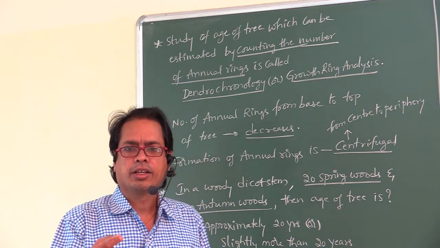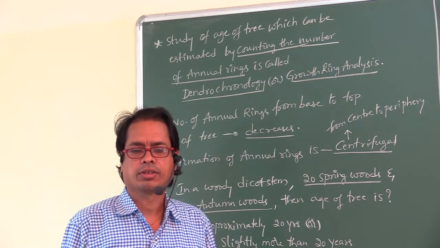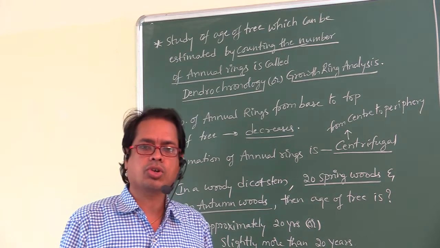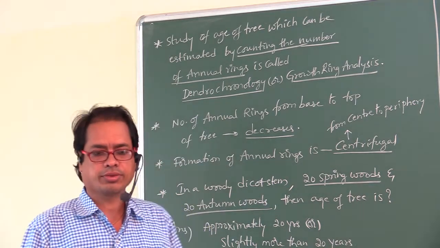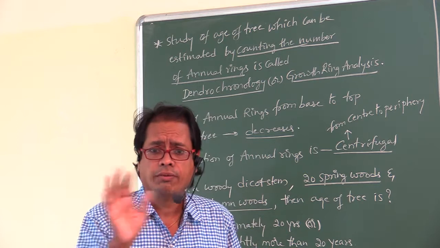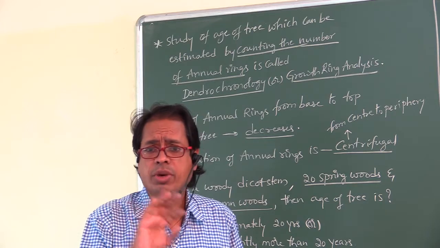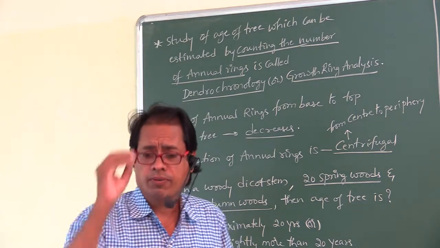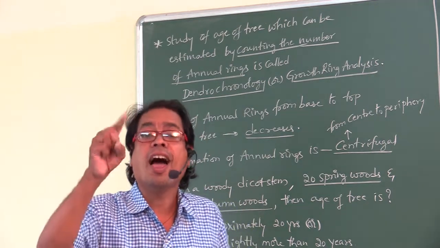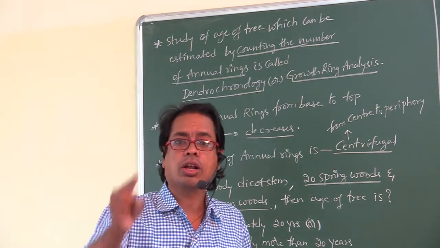We can estimate the age of the tree by counting the number of annual rings. This branch of science is so-called dendrochronology, also called growth ring analysis. We cannot estimate the age of the tree by counting the number of branches, leaves, or flowers. But we can estimate the age of the tree by counting the number of annual rings. That branch is so-called dendrochronology, also called growth ring analysis.